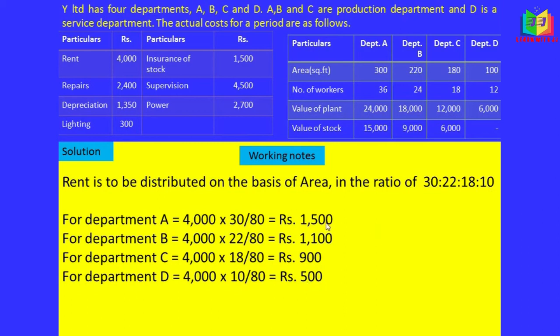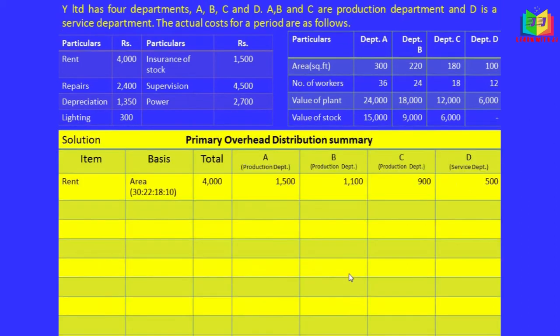Okay, and this is how the rent is to be allocated. I'll write it in the column. Rent, area based, this 4,000 is to be distributed this way.